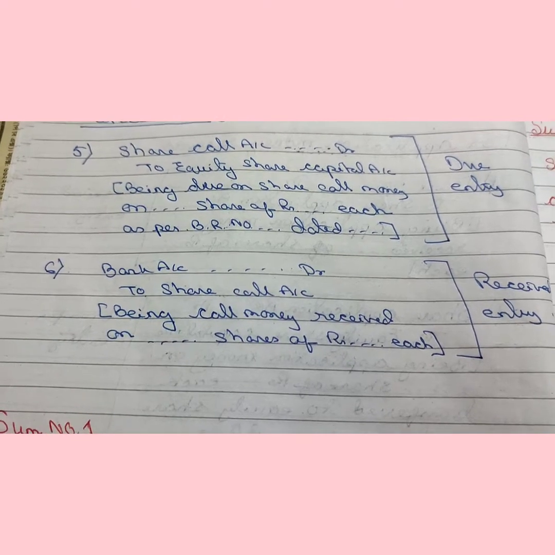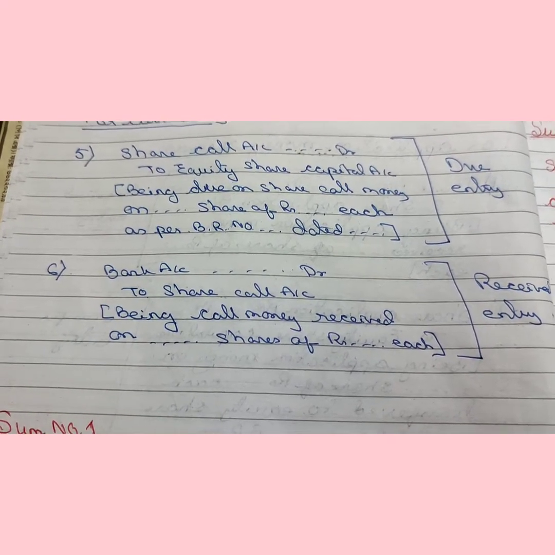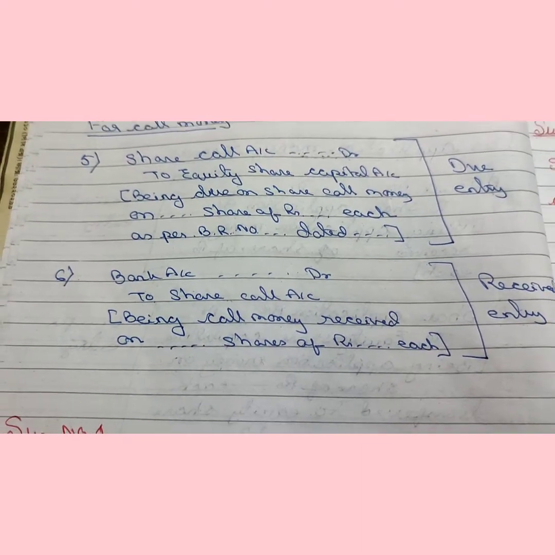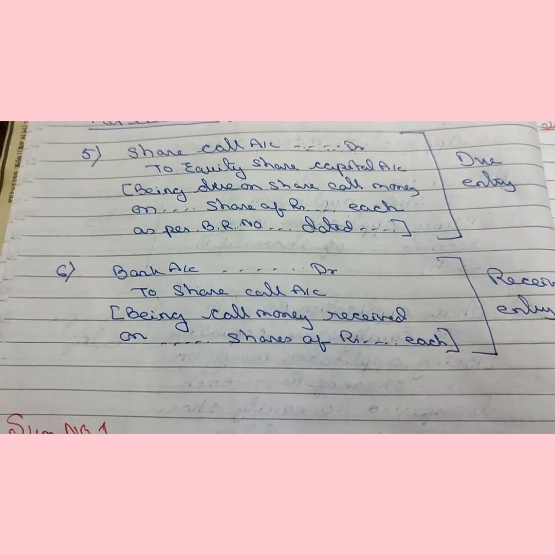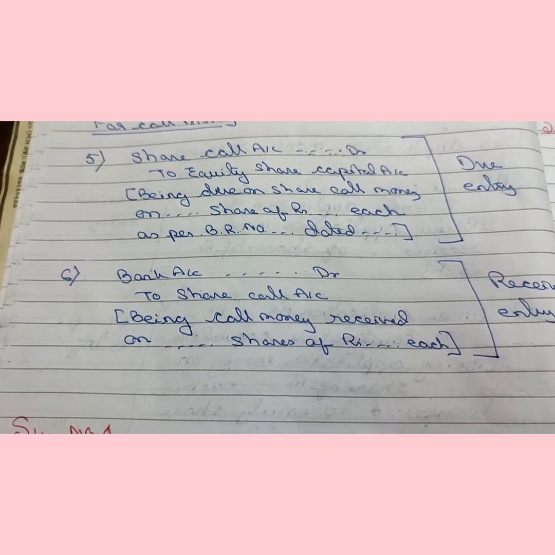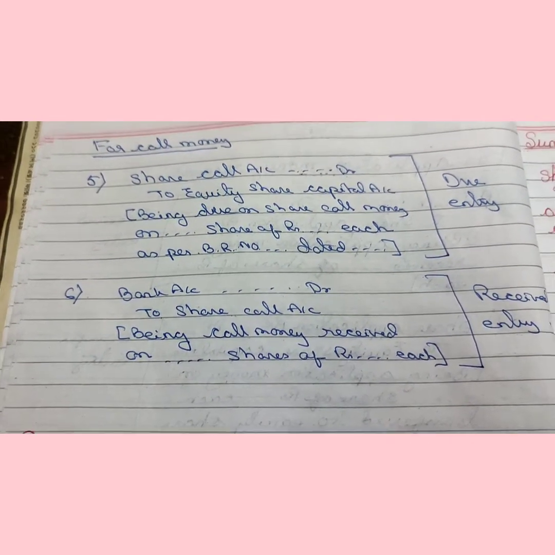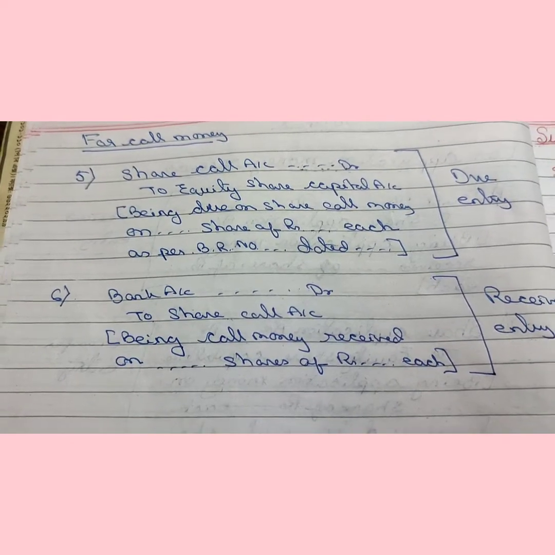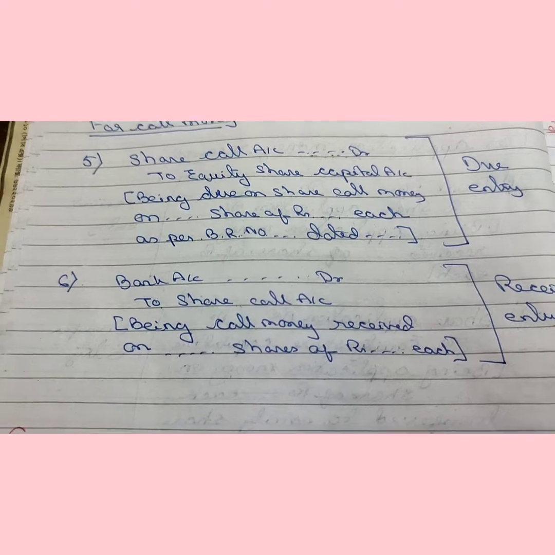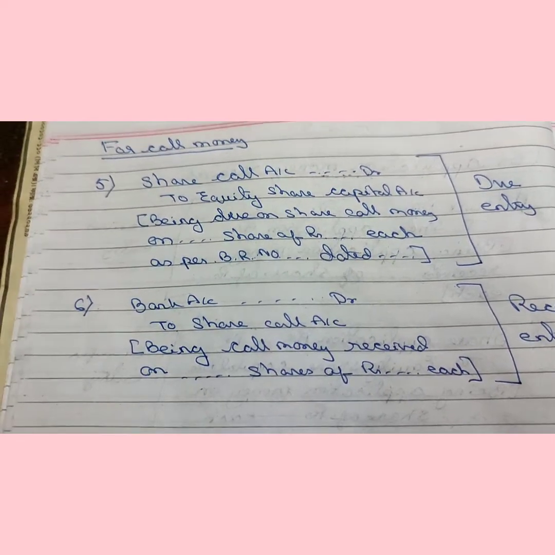Now in case there are 2 or 3 calls, this share call can be called share first call, share second call or share final call. Now we will do a sum as an example of how to record journals for the issue of share.